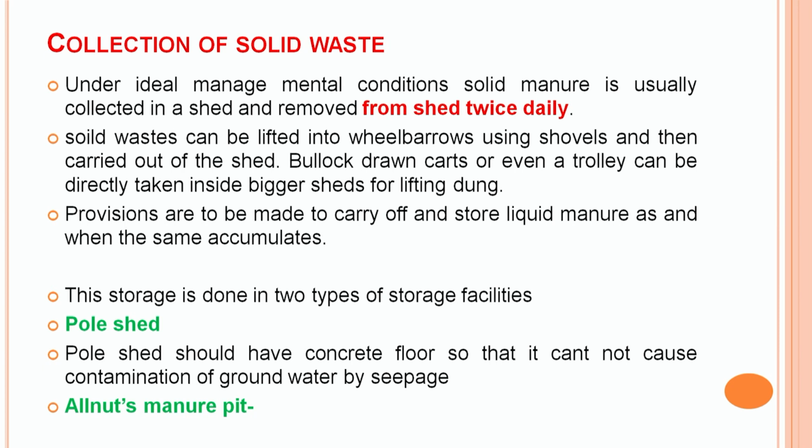After the collection, the second component of the animal waste handling system is the storage. That can be done in a pole shed or an open manure pit. The floor of the pole shed is concrete, which prevents the leaching of the liquid from the manure storage site.